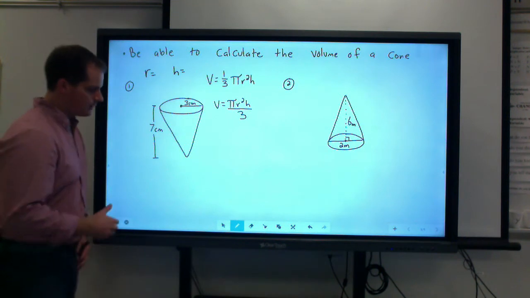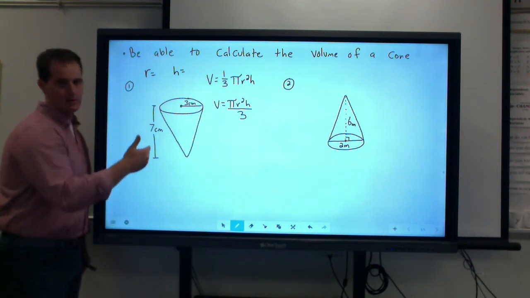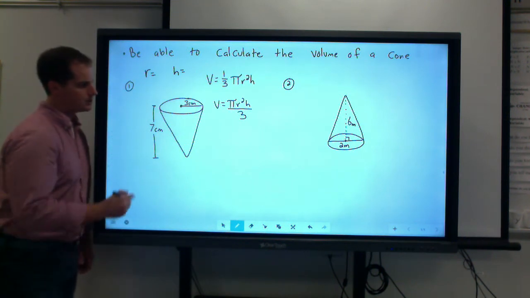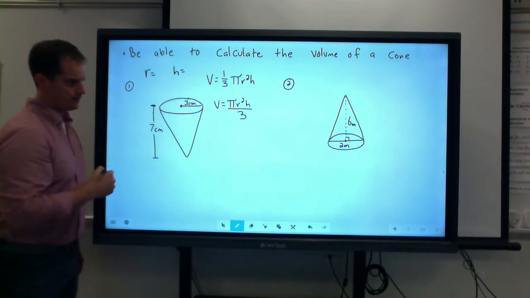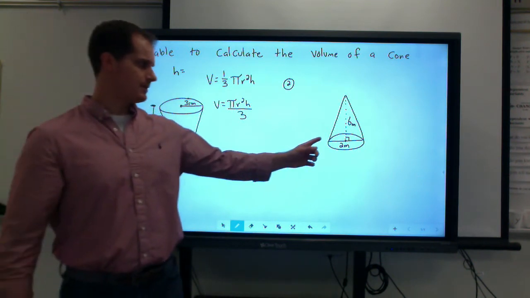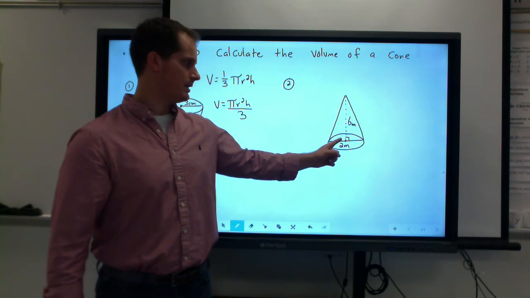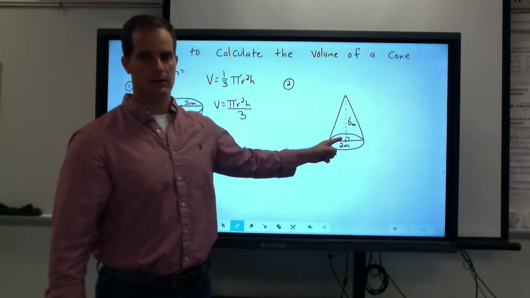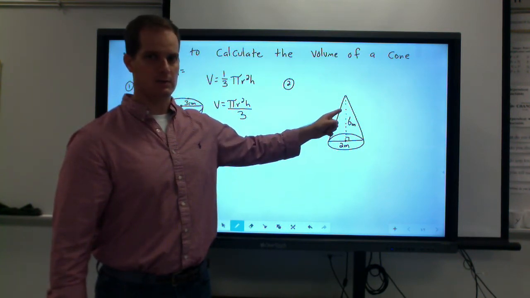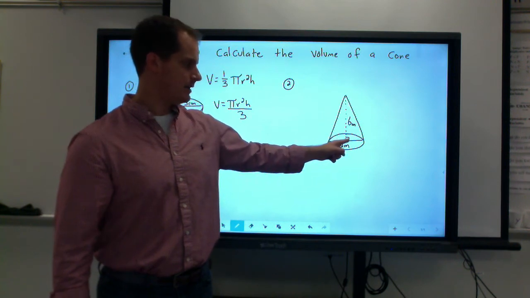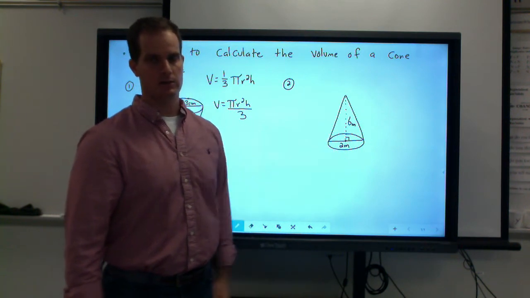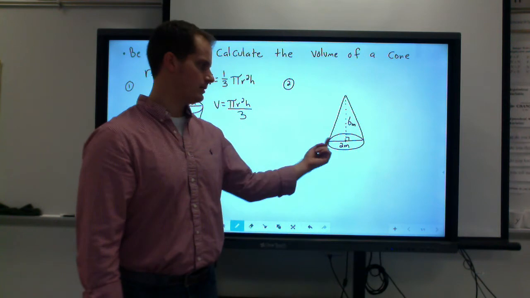For cones, for the height, sometimes the height's on the outside of your picture, or of the volume you're trying to find, and other times the height is on the inside, like it is here. And if you look clearly, you can actually see how this measurement, the 6 meters, is the height, and it is perpendicular, all right, to that measurement there, which is the diameter.